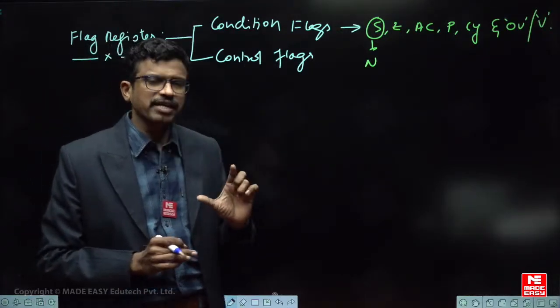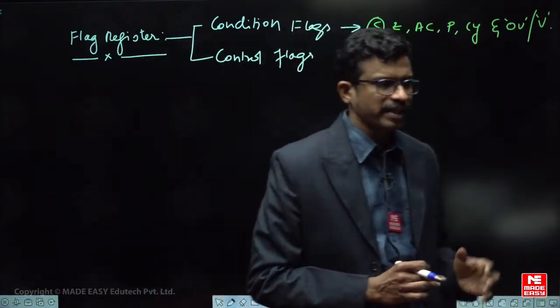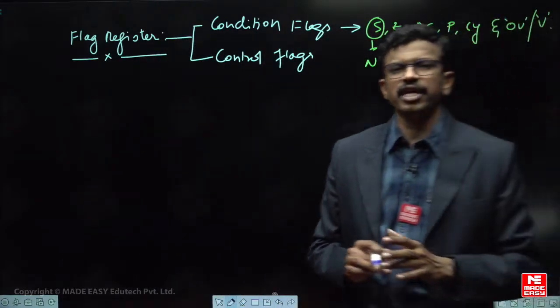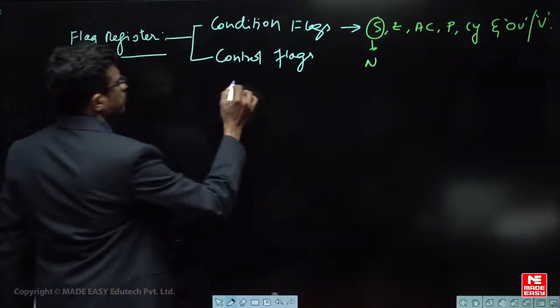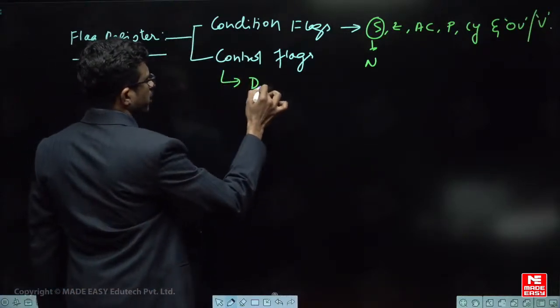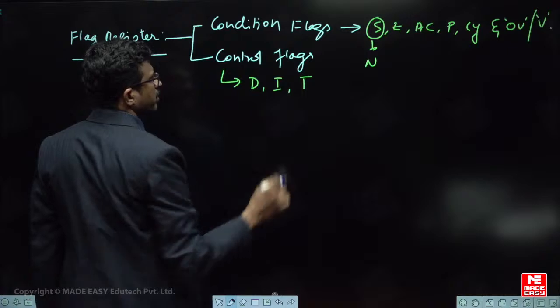I am just taking one simple arithmetic operation like addition, and we shall see how to find out these particular flags. Is it understood? Now, what are the control flags? In control flags we have the direction flag, interrupt flag and trap flag. Is it clear?